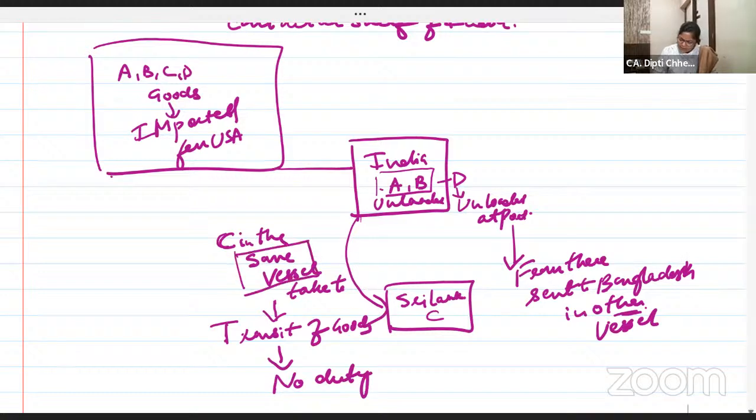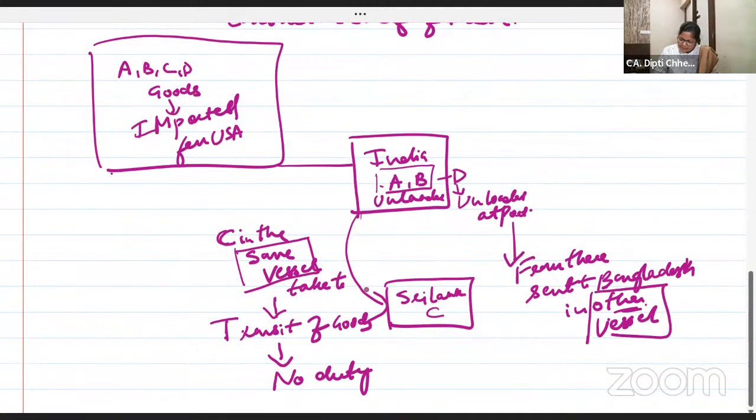Same vessel, other vessel. Where did we take this? Bangladesh. So D is unloaded from USA to India. At the port, it is lying as it is. And then it is taken to Bangladesh in other vessel.